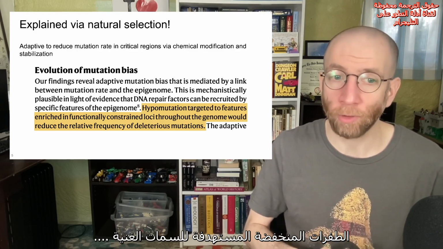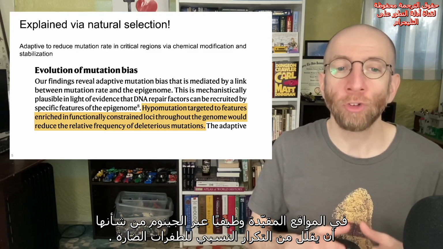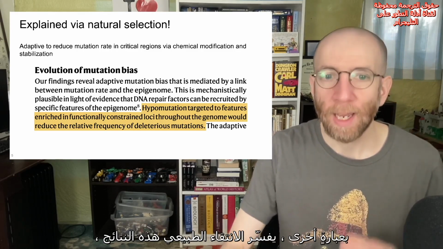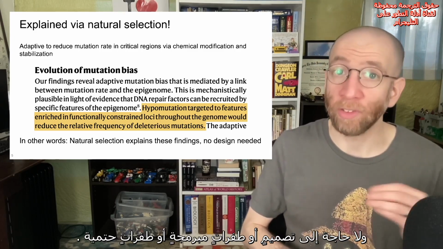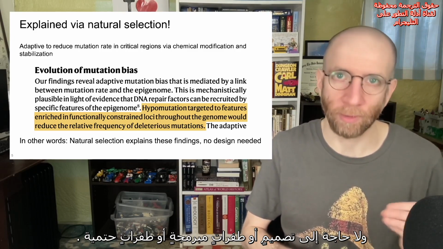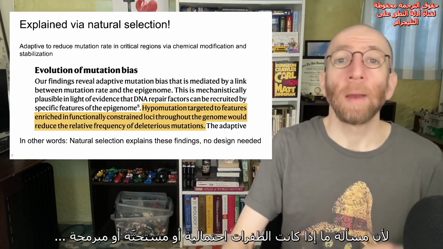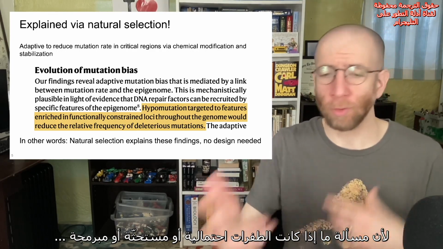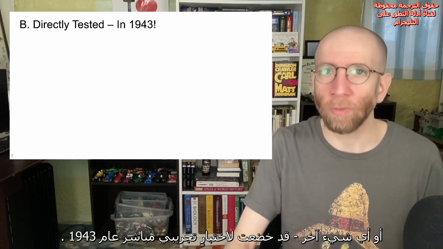Hypomutation targeted to features enriched in functionally constrained loci throughout the genome would reduce the relative frequency of deleterious mutations. In other words, natural selection explains these findings. No design or programmed mutations or deterministic mutations needed. So that settles it. But if that's not good enough for you, that's okay, because this question of whether mutations are probabilistic or induced or programmed or whatever, that was directly tested experimentally in 1943.